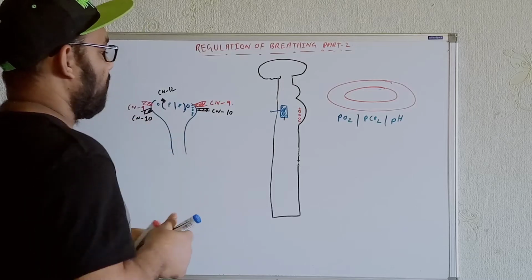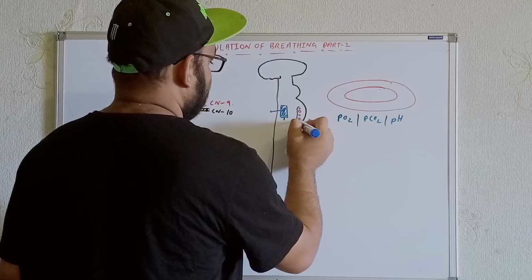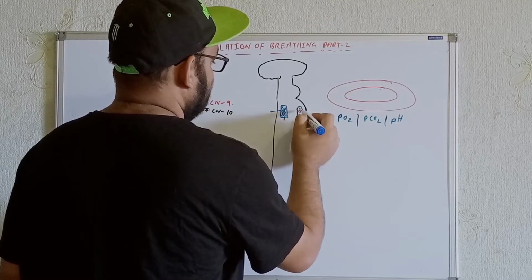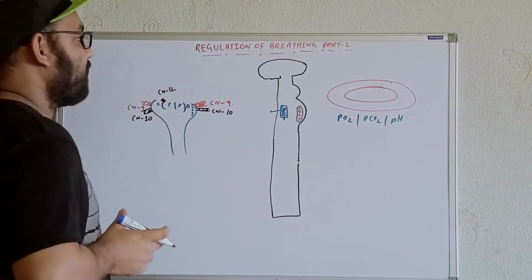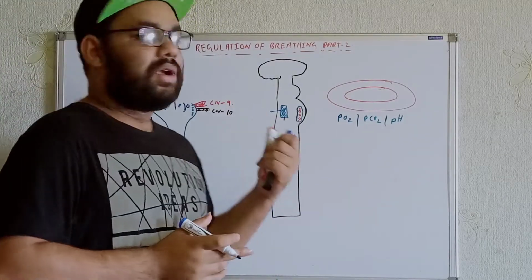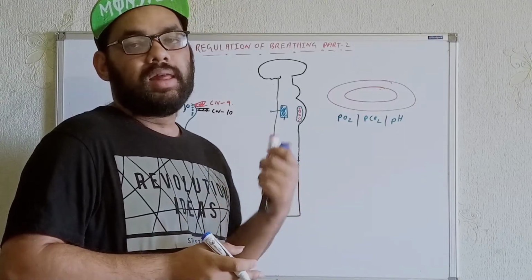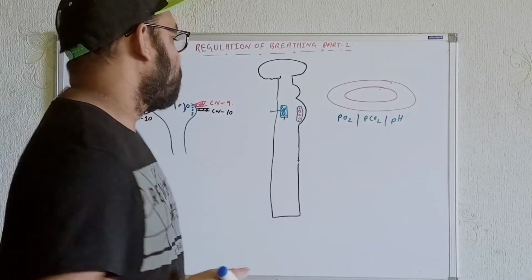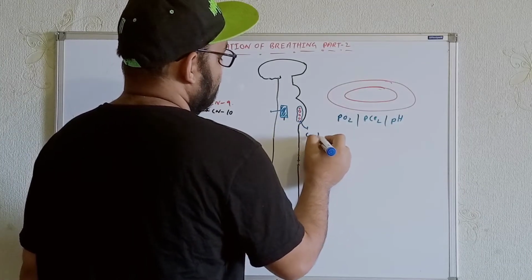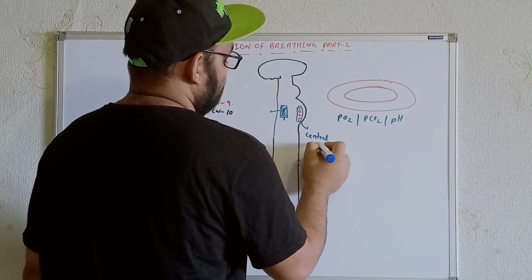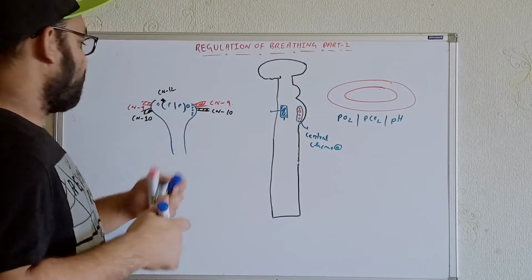Chemoreceptors over here. Now these groups of the neurons we are getting over here, they are known as what? Central chemoreceptors, because when we are talking in terms of the regulations of the breathing, we will get two types of the chemoreceptors. One will get the central chemoreceptors, and then we will get the peripheral chemoreceptors. So these are the what? Central chemoreceptors. Central chemoreceptor. From here, I hope it's clear for you.